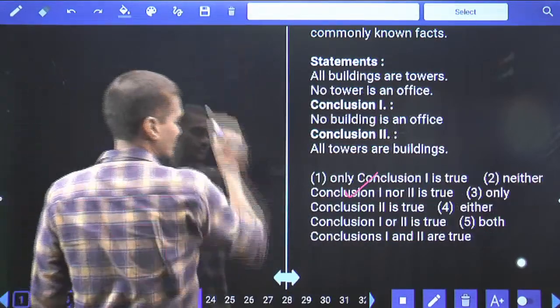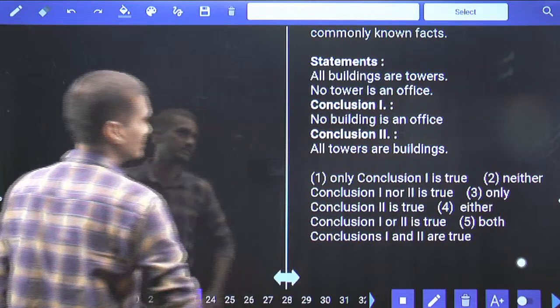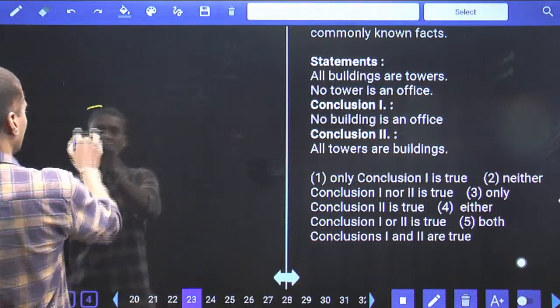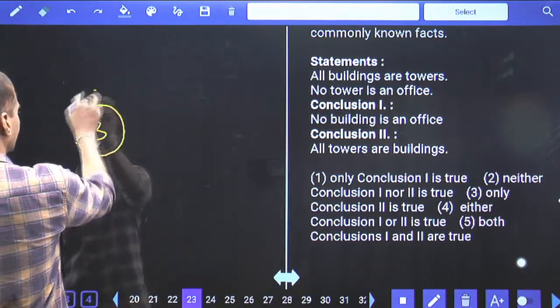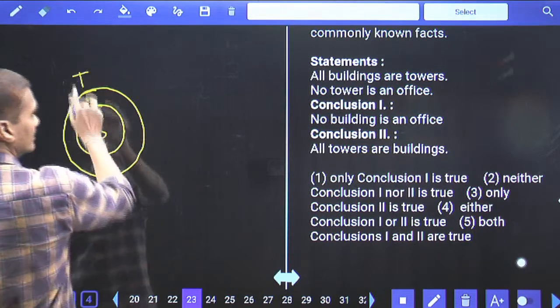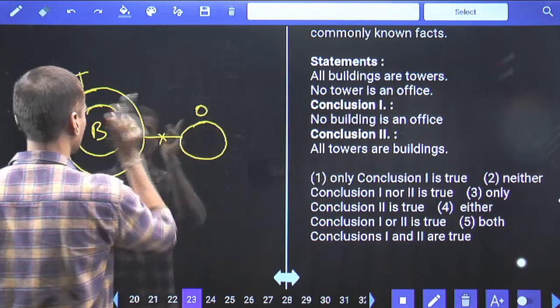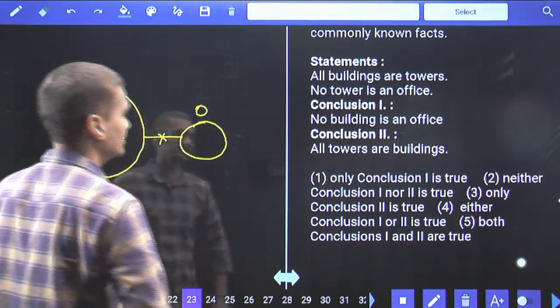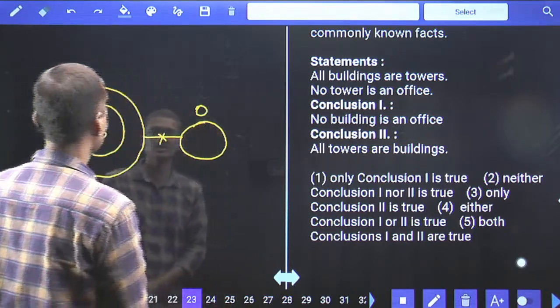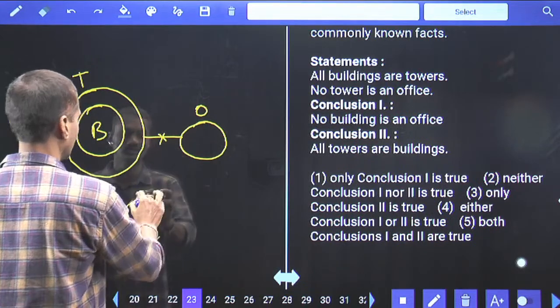Then coming to the 23rd. Now in this 23rd, all buildings are towers. All buildings are towers, and no tower is an office, no intersection between tower and office. First one, no building is an office. Building and office, definitely true.